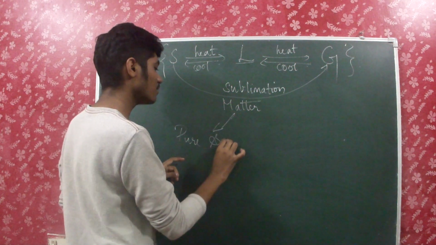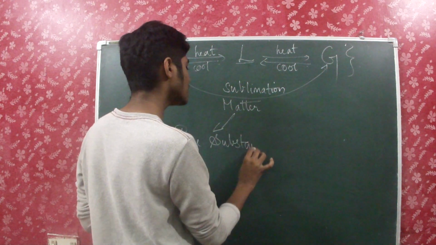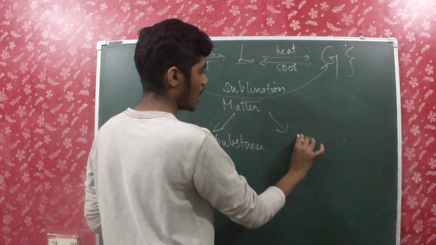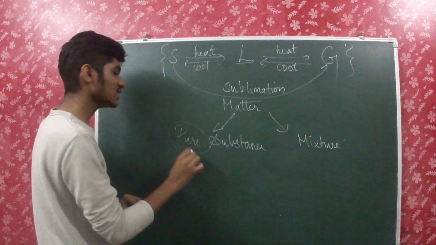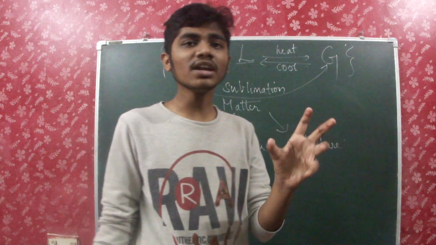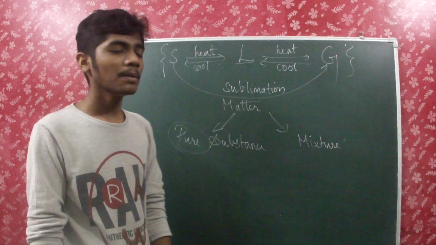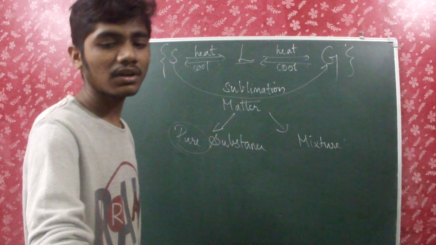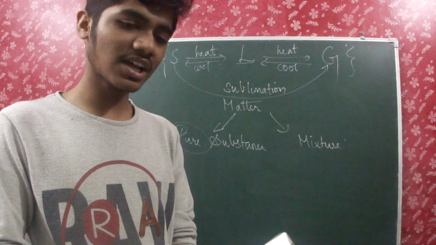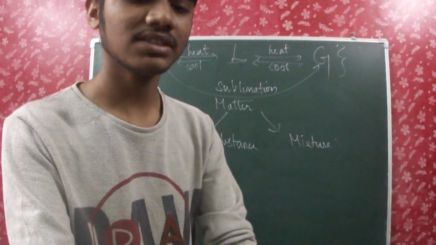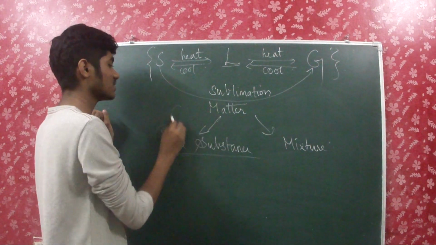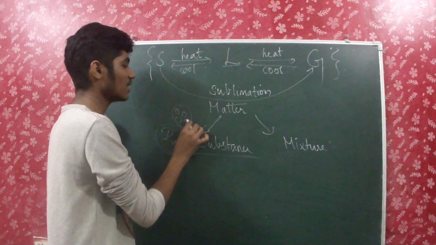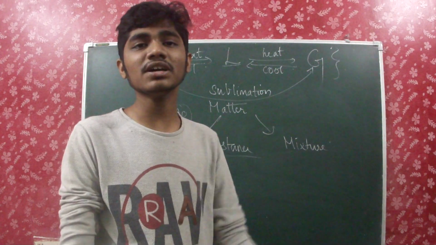The two types of matter are pure substance and mixture. The word itself says pure substance, so it's made of only one kind of particles. We can define a pure substance in another manner: all the constituent particles in a pure substance are of the same chemical nature.